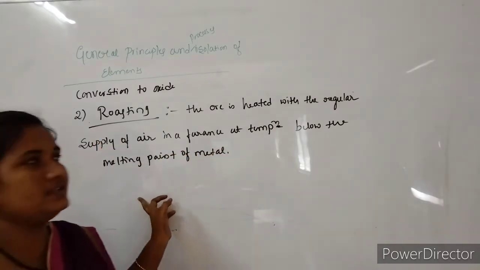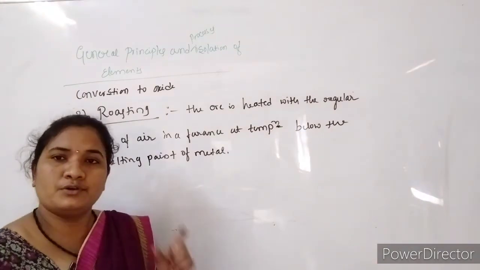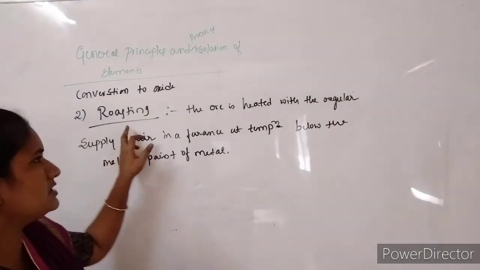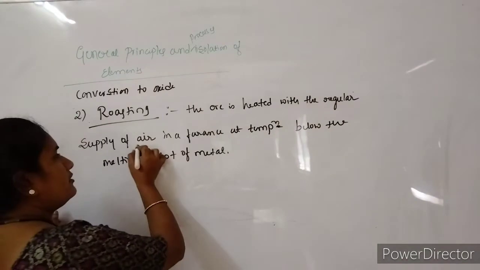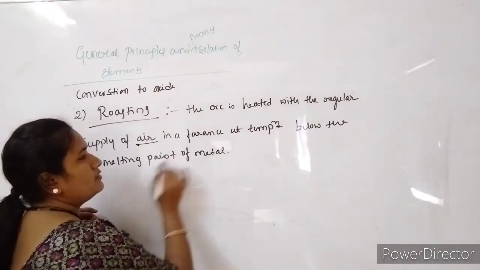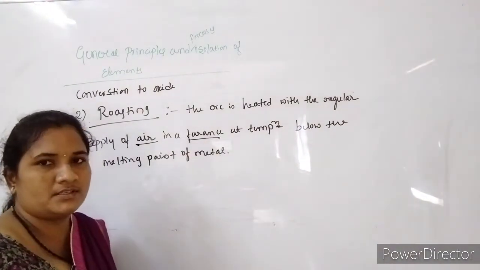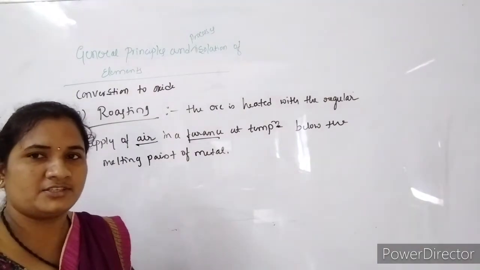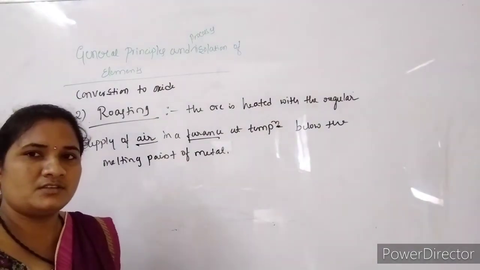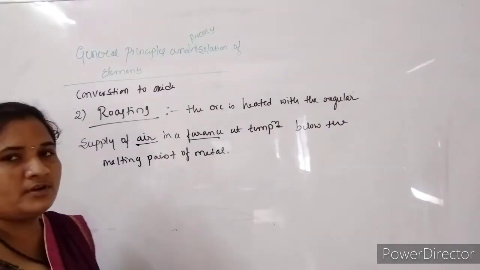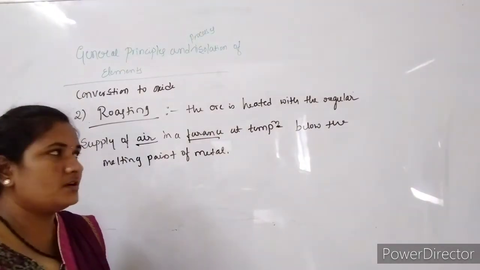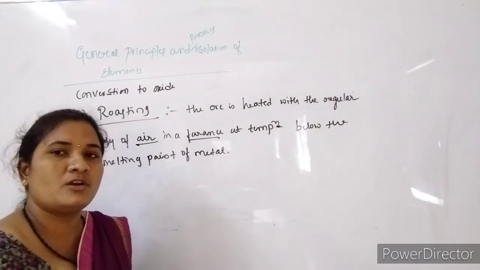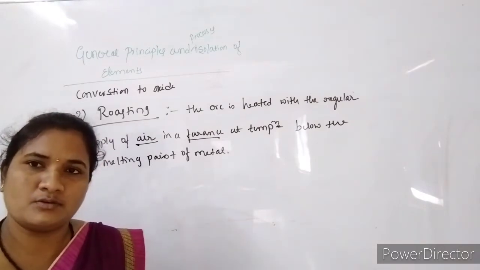In calcination we also do heating, but in roasting we need a regular supply of air and a suitable furnace. In calcination, simply by heating the concentrated ore, we get the corresponding metal oxides with the removal of volatile gases and material.